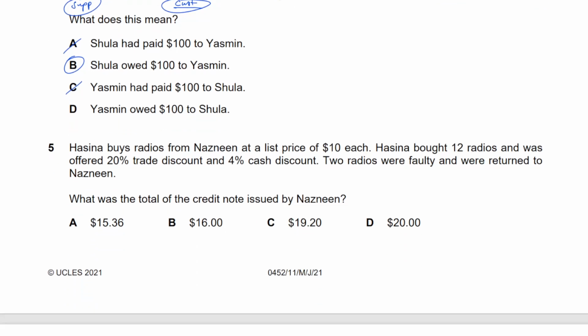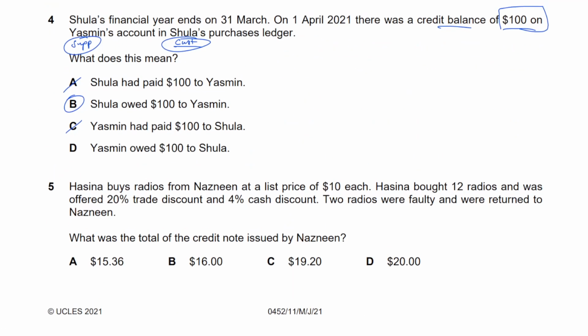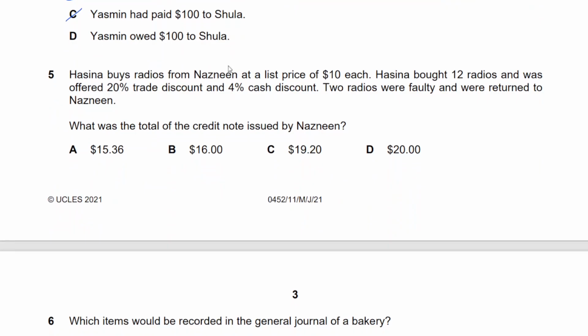Owe to supplier, isn't it? Next one, 5. Okay, that's done. 4 done. 5. Hasina buys radios from Nazneen at a list price of $10 each. Again, what did I tell you about two different parties involved? Define the relationship. Hasina buys radios, the customer, supplier. That's going to help you out.